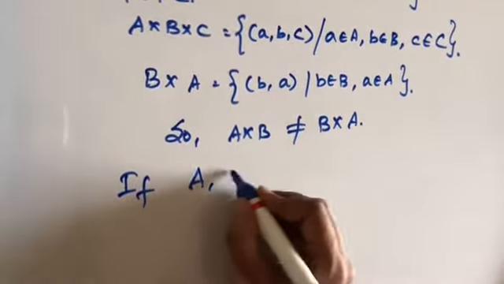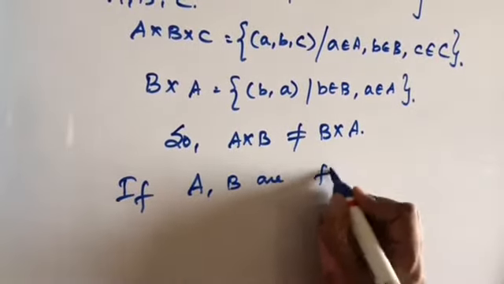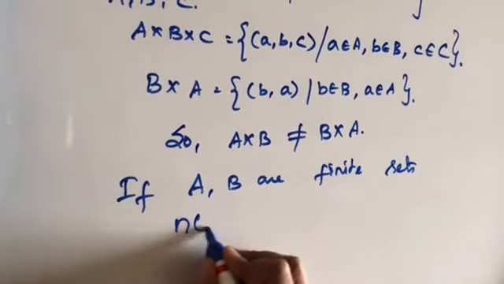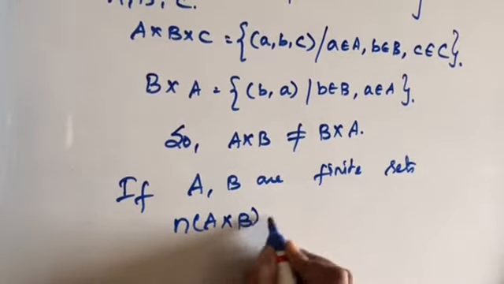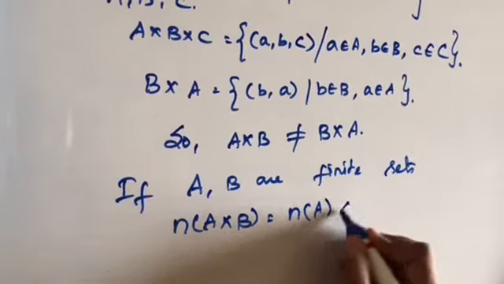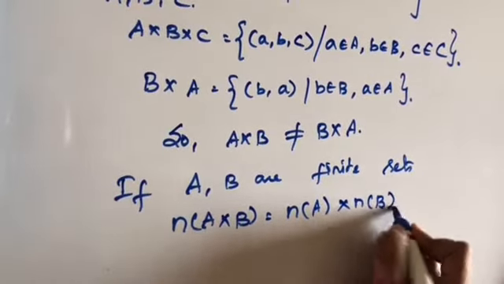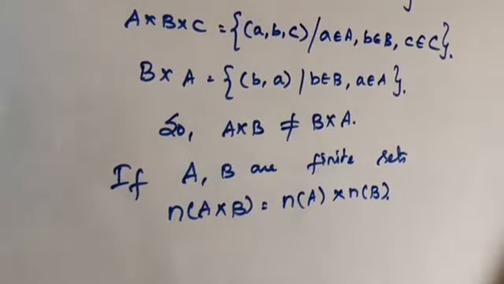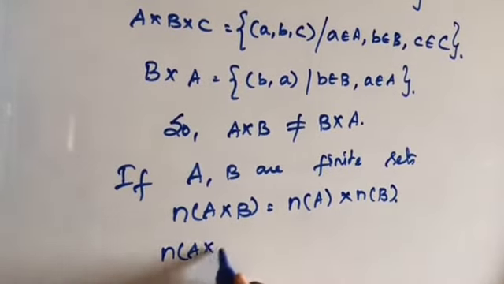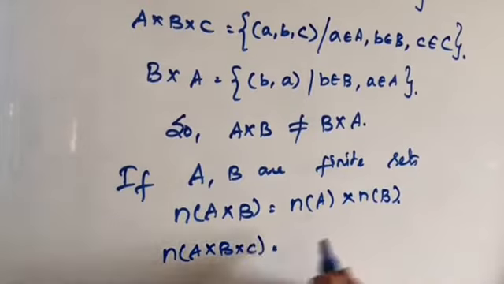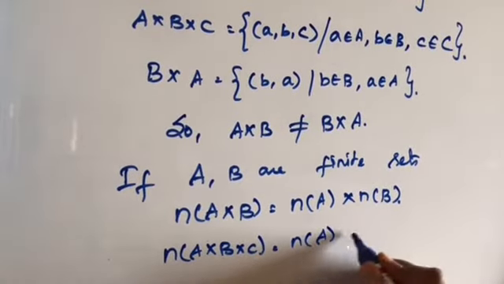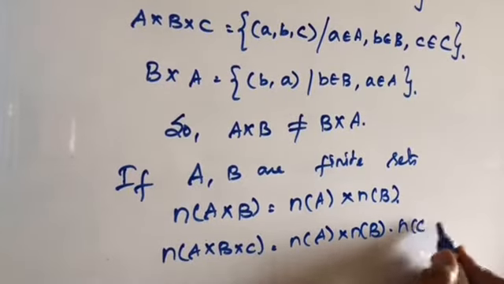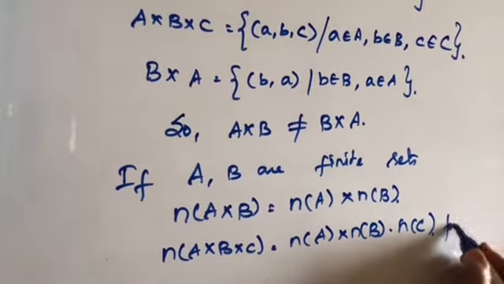If A and B are finite sets, then n(A cross B) is equal to n(A) into n(B). For finite sets only, we can apply this rule. Similarly, n(A cross B cross C) is equal to n(A) into n(B) into n(C), for finite sets.